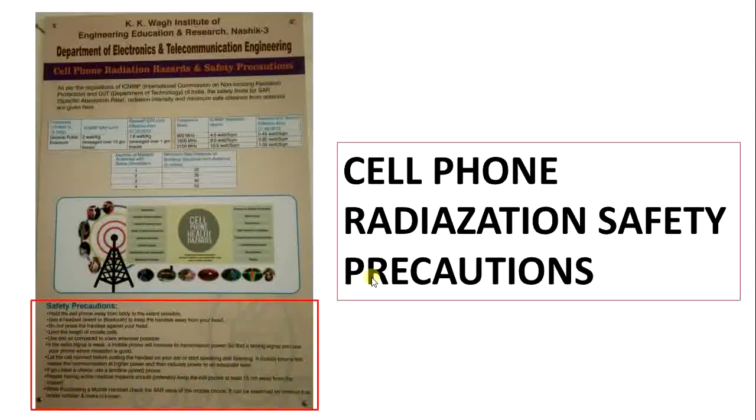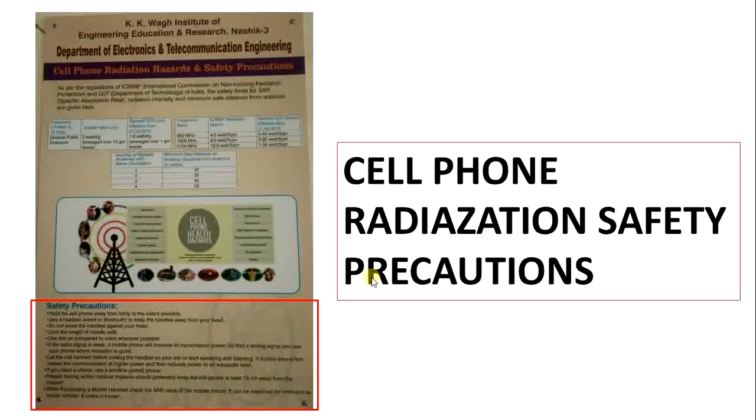So how do we protect ourselves from cell phone radiation? There are some safety precautions given over here. Hold the cell phone away from the body to the extent possible. Use a headset to keep the handset away from your head. Do not press the handset against your head. Limit the length of mobile calls. Use text as compared to voice wherever possible.